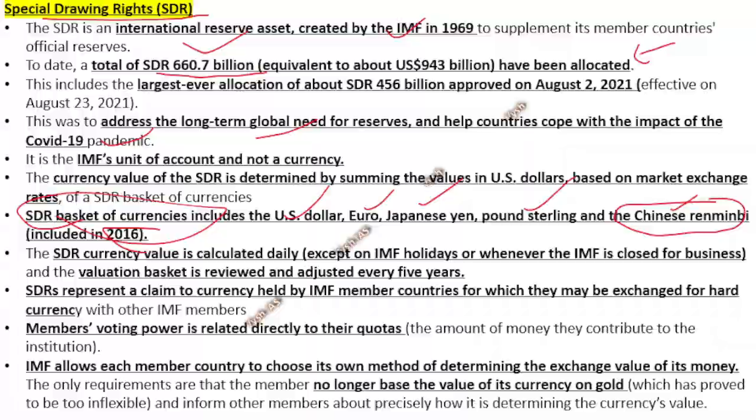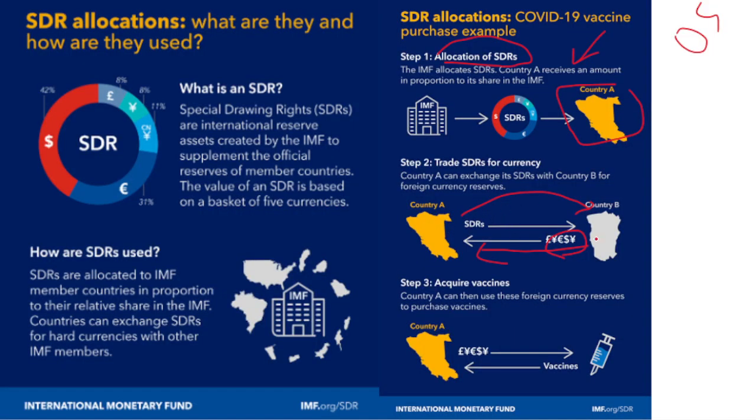So these countries can give their share of SDR if they are in need of money, and the other country will give you money, and using that money you can purchase vaccine. This is just an example of how you used your SDR during COVID time. In case you needed money in an emergency, you can sell your SDR for money. So that is the context.